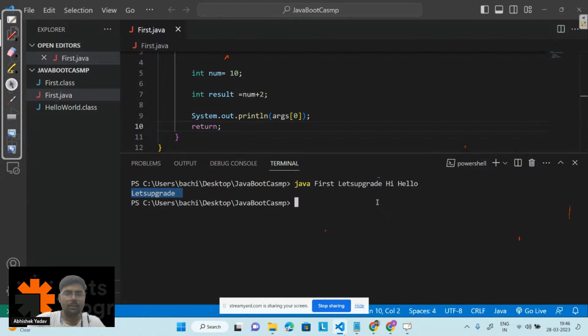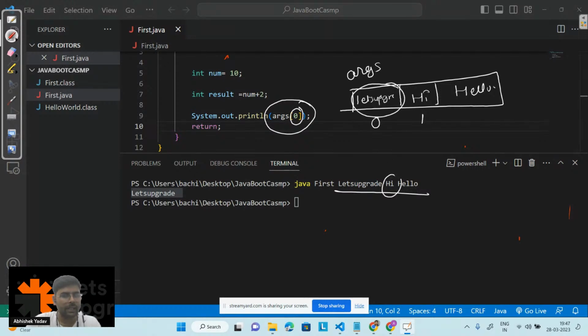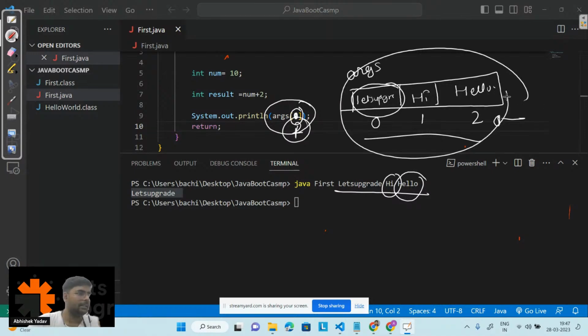What happens the moment you do this? There will be a string array named args. Inside index 0, let's upgrade is stored, inside 1 hi is stored, and inside 2 hello is stored. Here I am printing the data at index 0, so let's upgrade is getting printed. If I have to print hi, I use 1 here. If I have to print hello, I use index 2. What this index is and how the data is stored, we will see in the upcoming session.